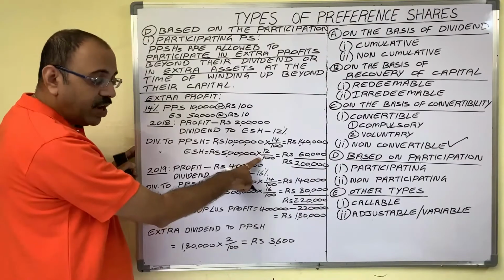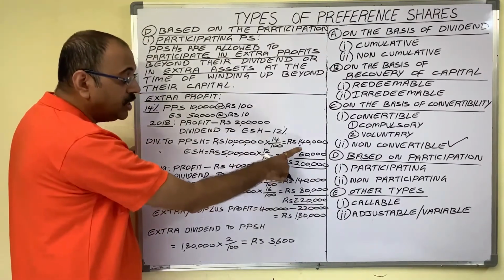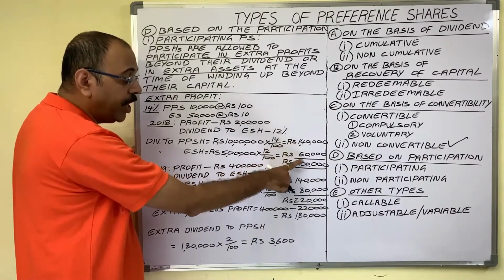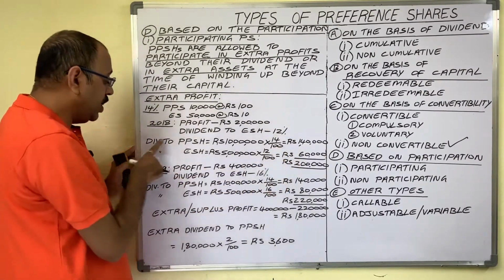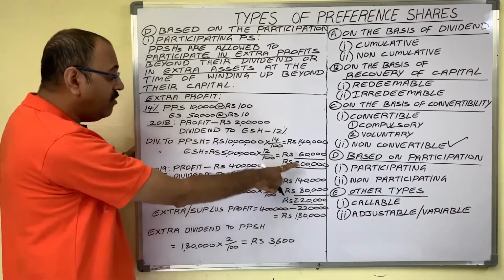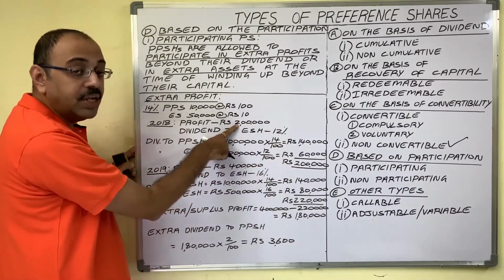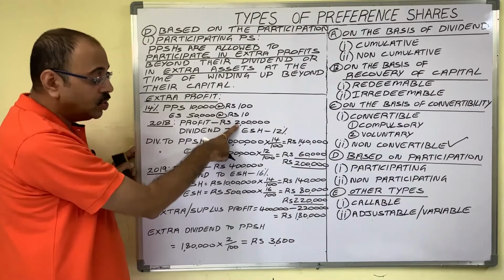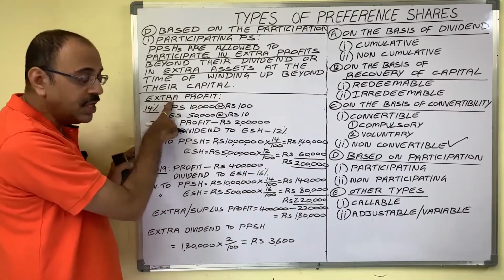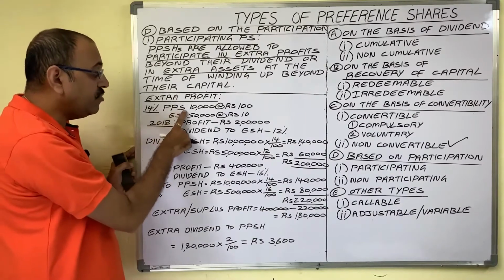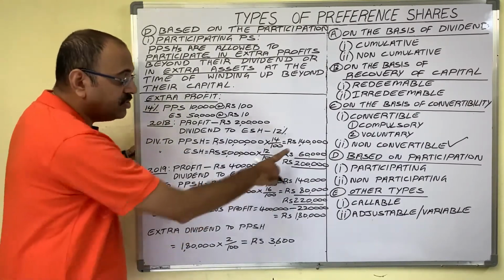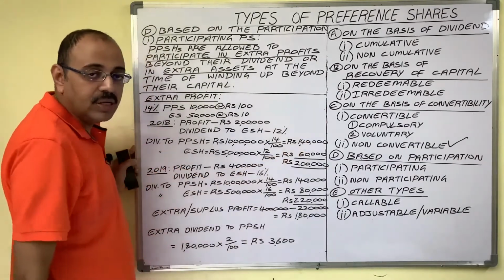At the rate of 12%, the dividend becomes 60,000. Now, total dividend paid to shareholders in 2018 is 2 lakh rupees, and the available profit in 2018 is also 2 lakh rupees. So there is no extra profit. In this case, participating preference shareholders get only one dividend, that is 1,40,000 rupees.